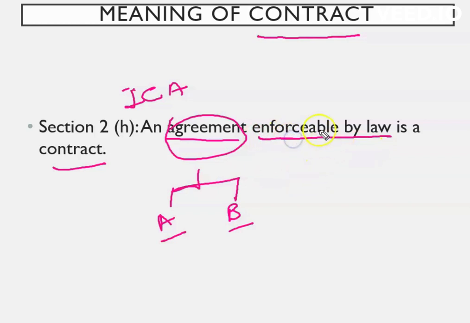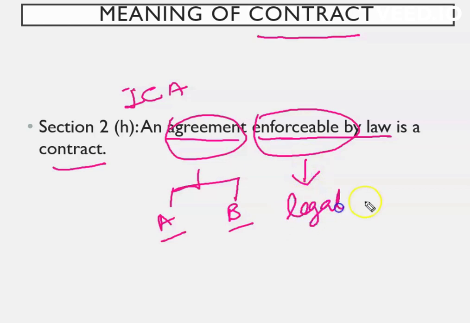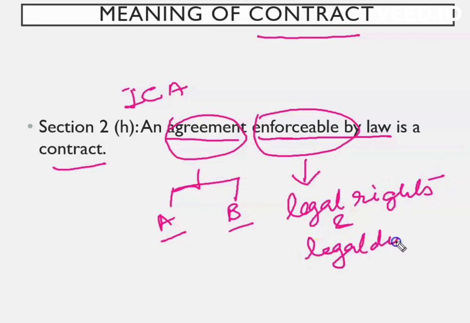Next we talk about enforceability. What is enforceability? Which can be enforced, which can be implemented, which can be executed. Obviously the law, or any kind of act, the rules and regulations, they are enforced, they are implemented. And what is the meaning of implementation? When some kind of legal rights and legal duties are created. When legal rights and duties are created, we call that enforceability by the law.